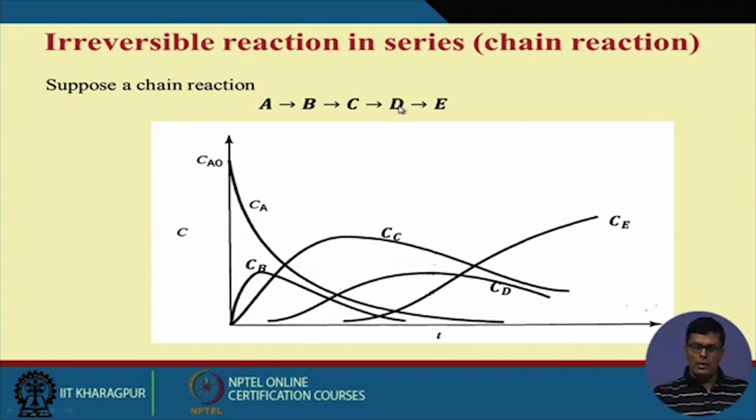If I am interested in D, then the question is when D will be maximum. So if we do the analysis of the chain reaction, we can easily find out at what time we get the maximum intermediate product formation. And this is the final part, the final product formation.